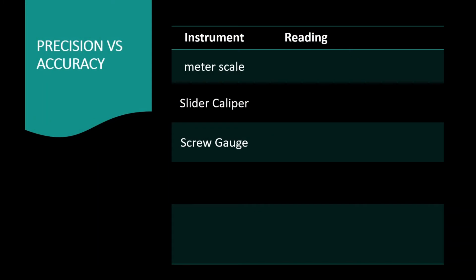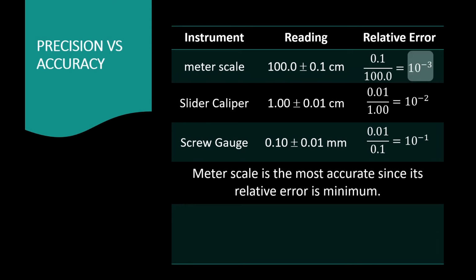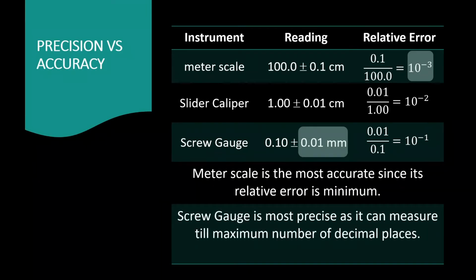Let's see another example of precision versus accuracy. I have taken 3 instruments: meter scale, slide caliper, screw gauge. Now the meter scale reading is 100.0 plus minus 0.1 centimeter, slide caliper is 1.00 plus minus 0.01 centimeter, and screw gauge is 0.10 plus minus 0.01 millimeter. So I am finding the relative error in all three, and as you can see, for the meter scale, the relative error is the least. Therefore, it is very accurate. While for the screw gauge, the least count is the minimum among all three instruments. Therefore, the screw gauge is the most precise instrument among all three.